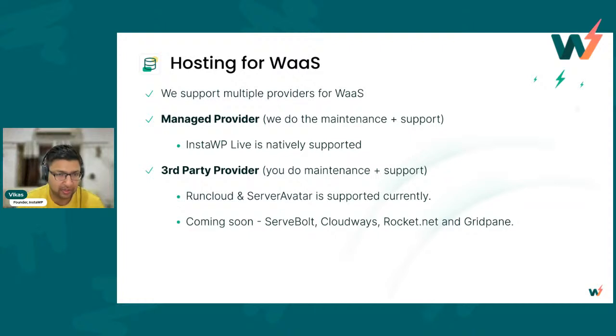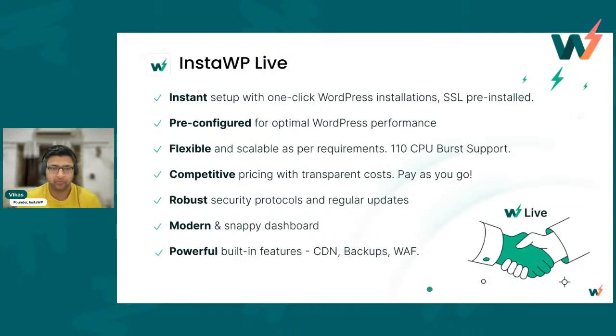So you can use any of the cloud providers with RunCloud and then host your website. We are adding more such providers very soon. We were focusing on InstaWP Live for the last few weeks, and now we are shifting focus to third-party providers as well. So you will soon see Serbolt, Cloudways, Rocket, and GridPane into the mix.